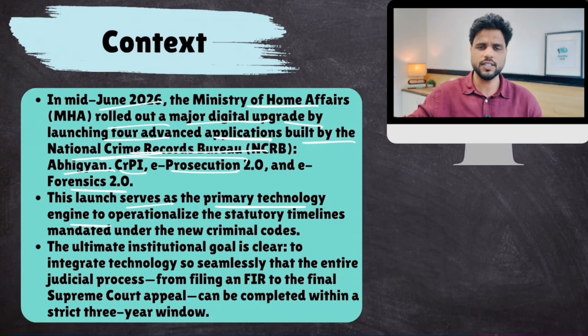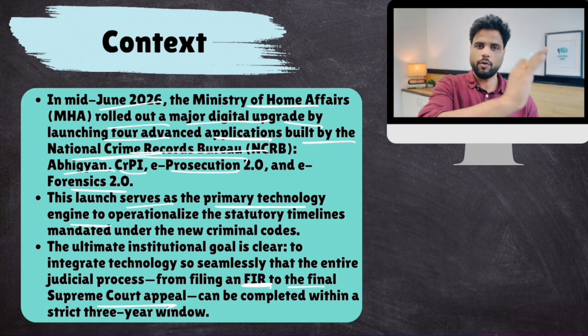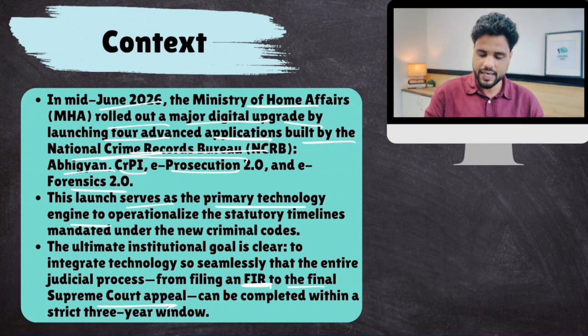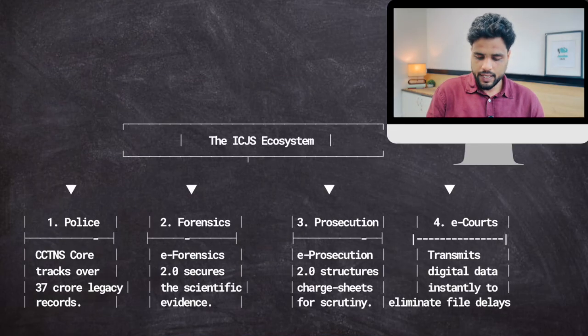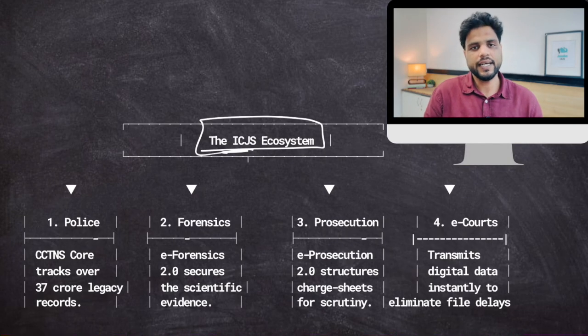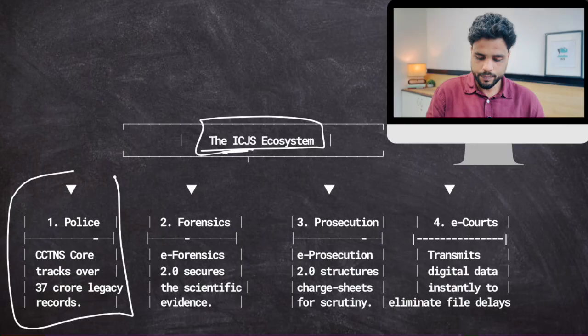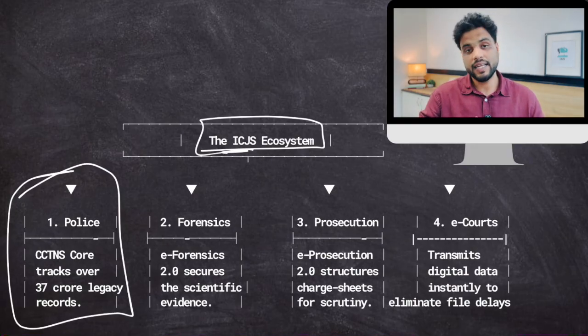Now, the criminal justice system starts from an FIR to the final Supreme Court appeal, to the final proceedings in the court. From the FIR stage to the final stage, the entire system is the criminal justice system. So, the ICJS ecosystem. ICJS stands for Integrated Criminal Justice System. The first stage is the police stage. Then the police conducts investigations.